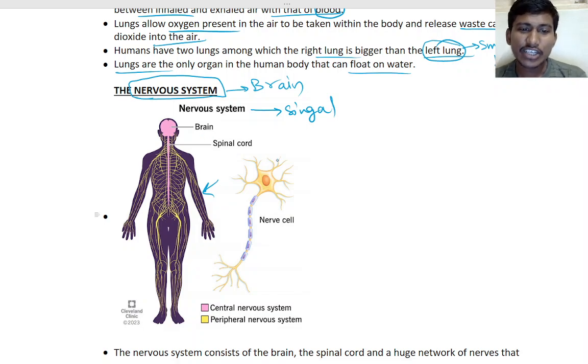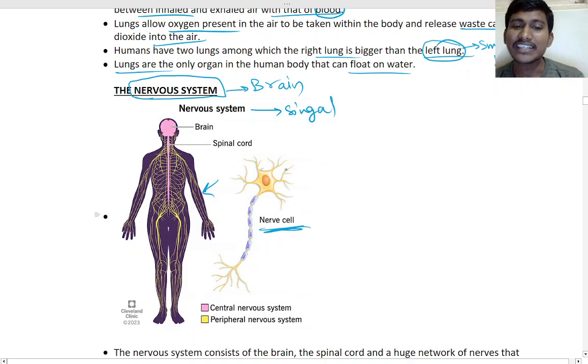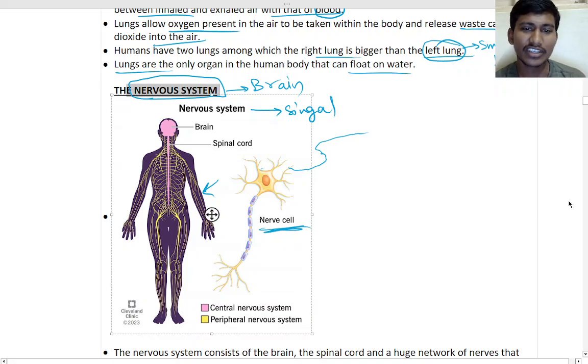These are the nerve cells. These nerve cells will be connected to each other, like this one, and one more will be connected to this. It will form connections like this, and connect like this throughout the body. Got it?